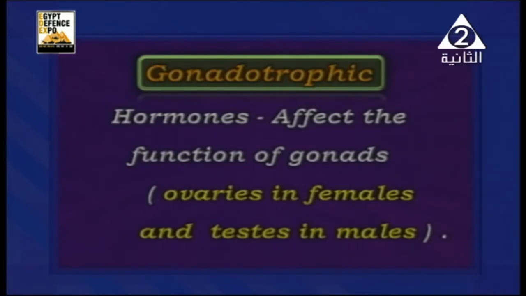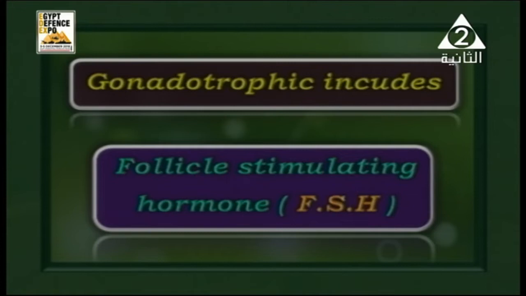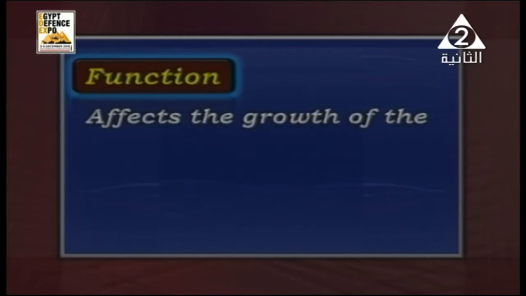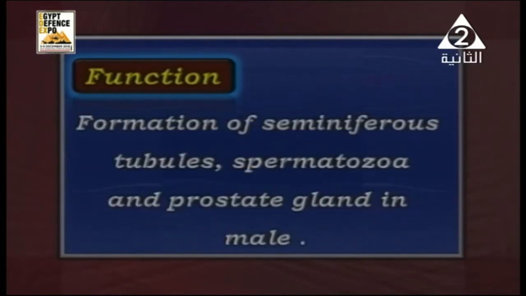Actually, gonadotrophic hormones include the follicle stimulating hormone, or FSH, and it has an important function which affects the growth of the ovarian follicle and formation of Graafian follicles in females. And also it has an important function in formation of seminiferous tubules, spermatozoa and prostate gland in males.